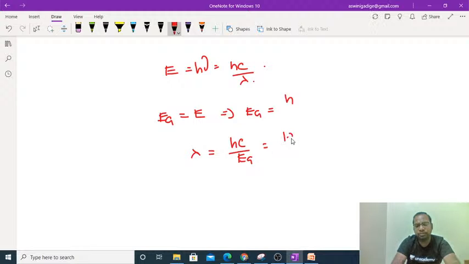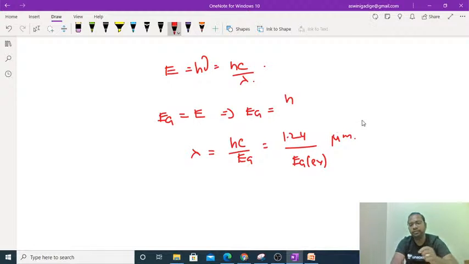So after substituting the proper values, you will get lambda equal to 1.24 divided by Eg in electron volts, in micrometers. It is a relation between the lambda and the forbidden energy band gap.